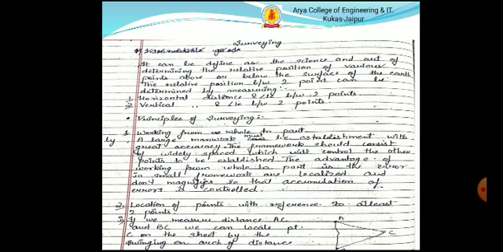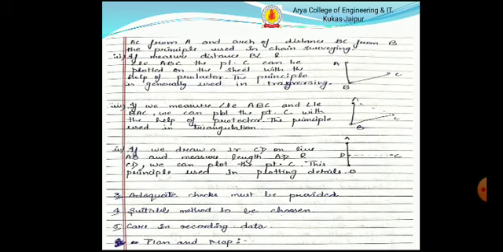Location of a point with reference to at least two points. If we measure the distances AC and BC, we can locate point C on the sheet by swinging arcs of those distances. Third point: adequate checks must be provided. Fourth point: a suitable method must be chosen. Fifth point: care in recording data.